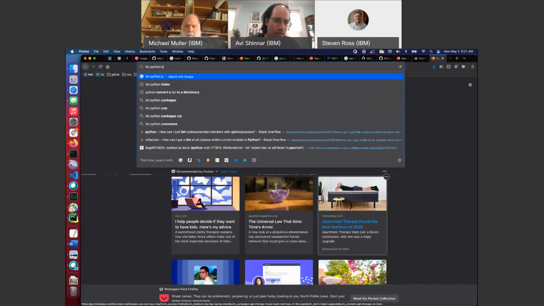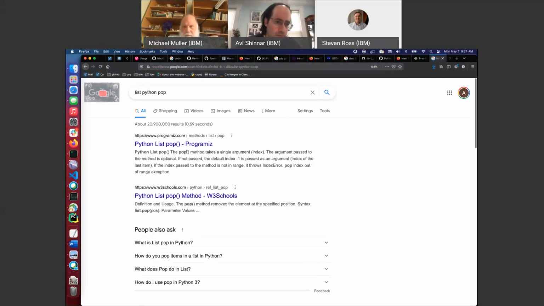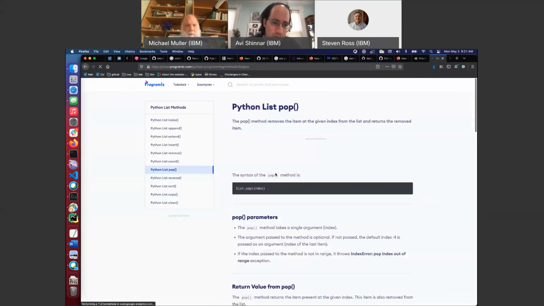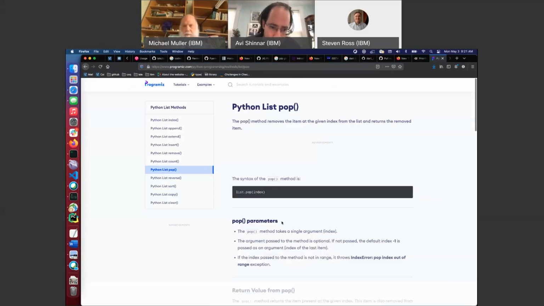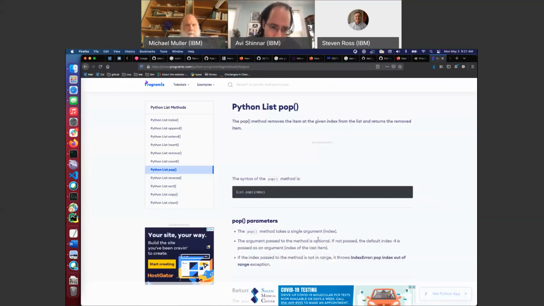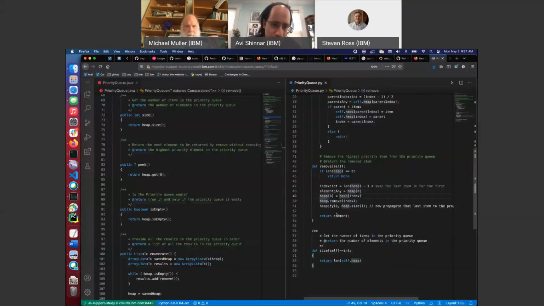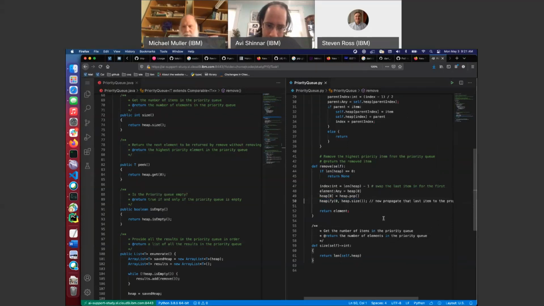List Python pop or something like. Yeah. Removes an item and returns the removed item. Yeah, I mean, basically, I just want pop. So this is just going to be heap 0 equal heap dot pop, and that just seems a lot cleaner and nicer than this. And it's the same thing.